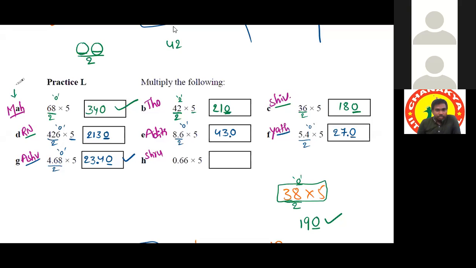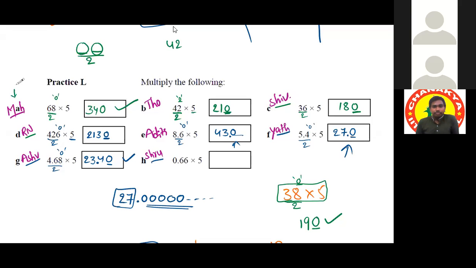Remember, after every number there will be a decimal point, and then 0.00000 and so on. So the answer is 27 only. Here the answer is 43 only. Because after the decimal point there is no value, we can write it as it is. Yes, correct.